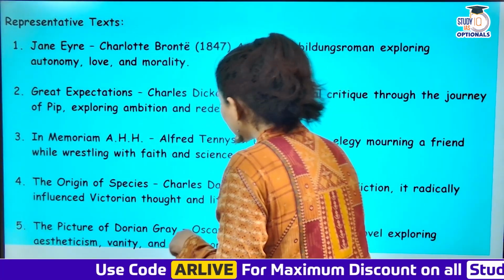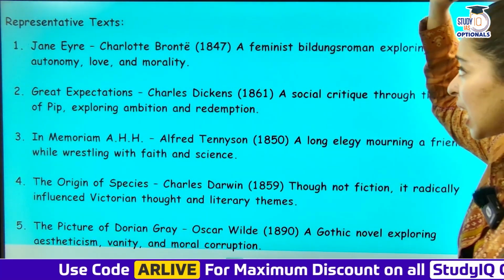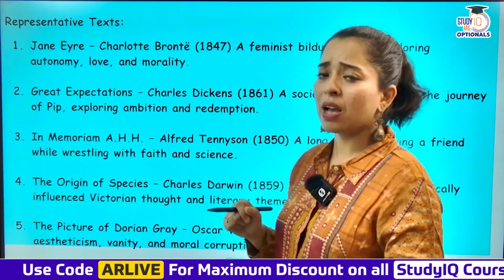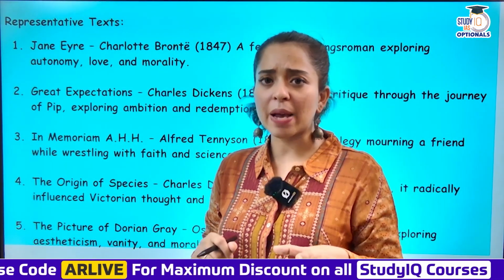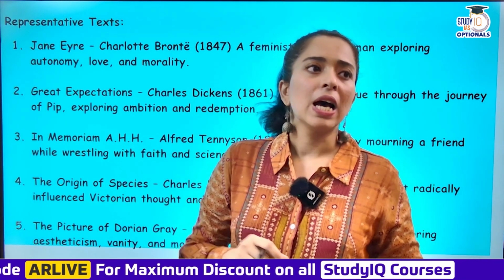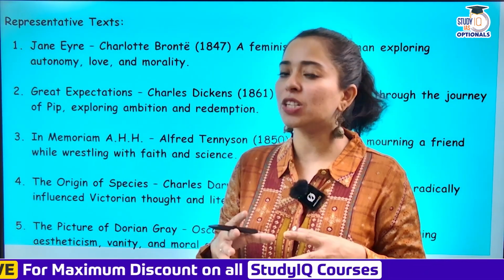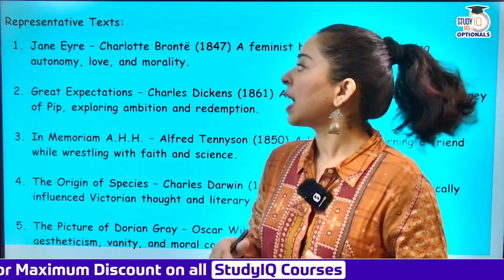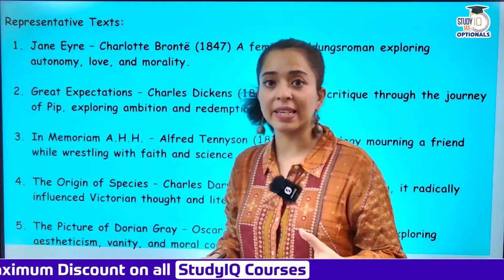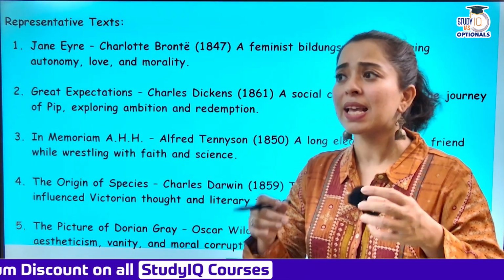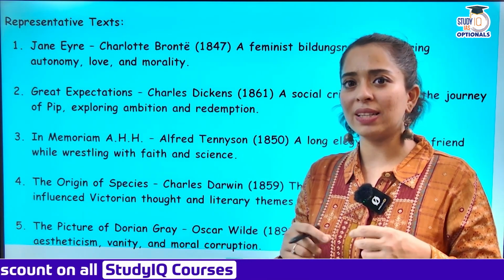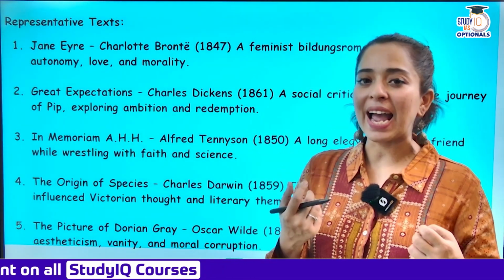So what are the seminal works that we have? Charlotte Bronte का Jane Eyre, a feminist work, a very seminal work talking about the female identity, the limited choices of a female during that time. Then you have Great Expectations by Charles Dickens, again talking about the working class and the desire to have a high class status.